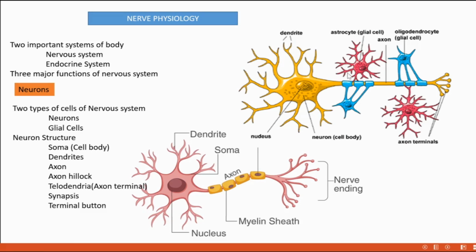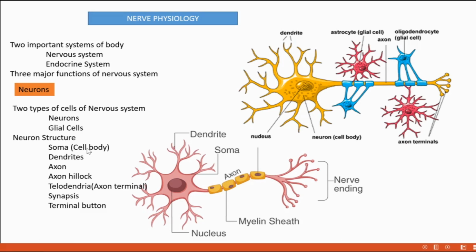When coming to the abundance of these two types of cells, glial cells outnumber the nerve cells. The number of glial cells is 10 to 50 times more than the neurons.